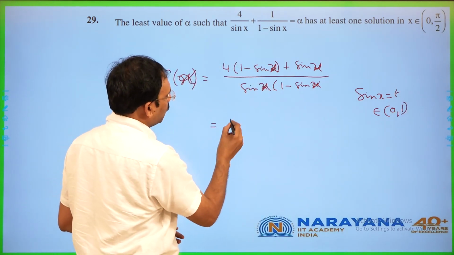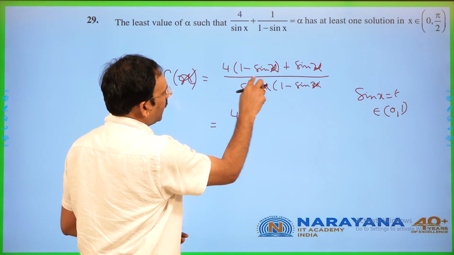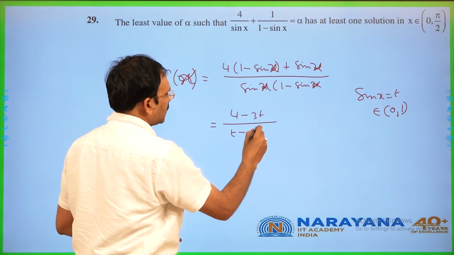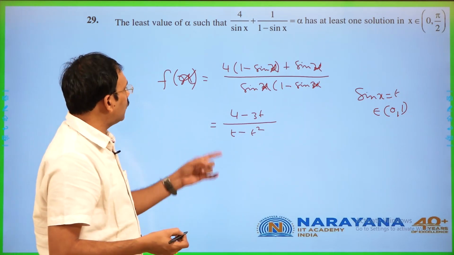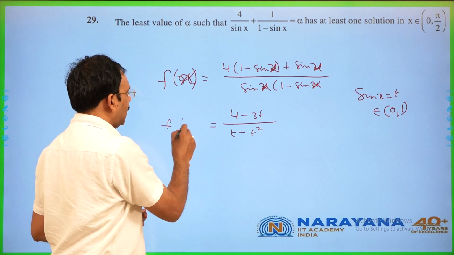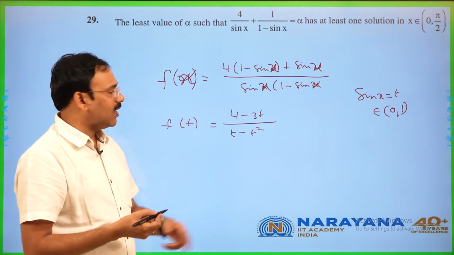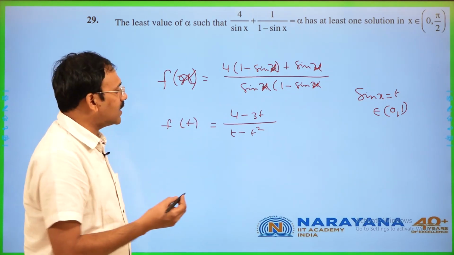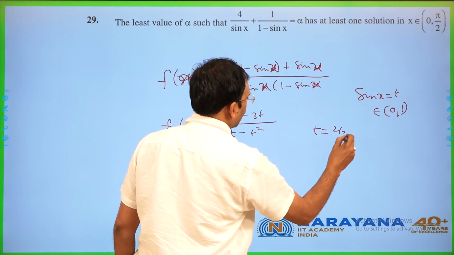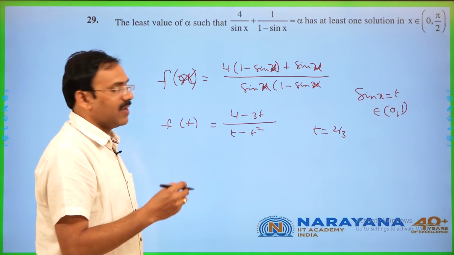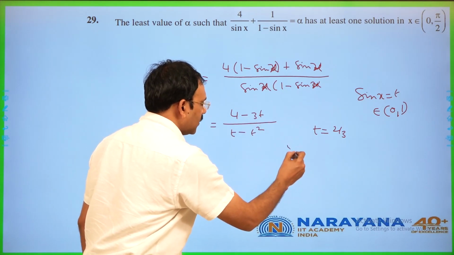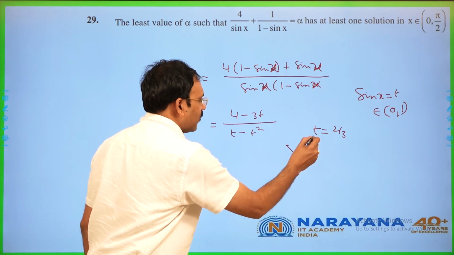Now this is going to be 4 minus 4t plus t minus 3t by t minus t square. Now you just take its derivative. You can take it like f of t. From its derivative, we can see that it takes its minimum when t is equal to 2 by 3. So at that 2 by 3, it is going to take the minimum, then it takes a restricted parabola.